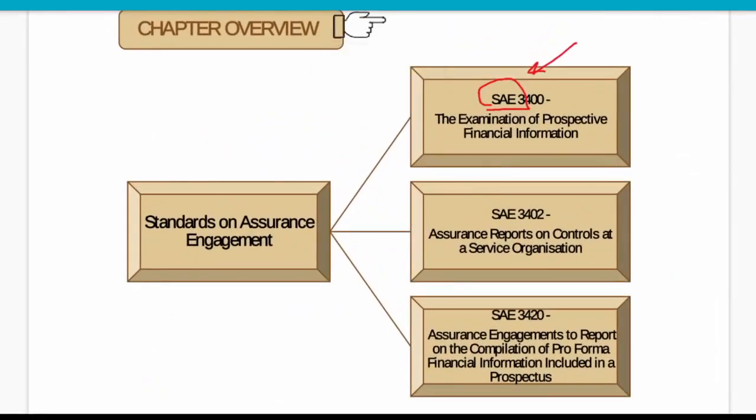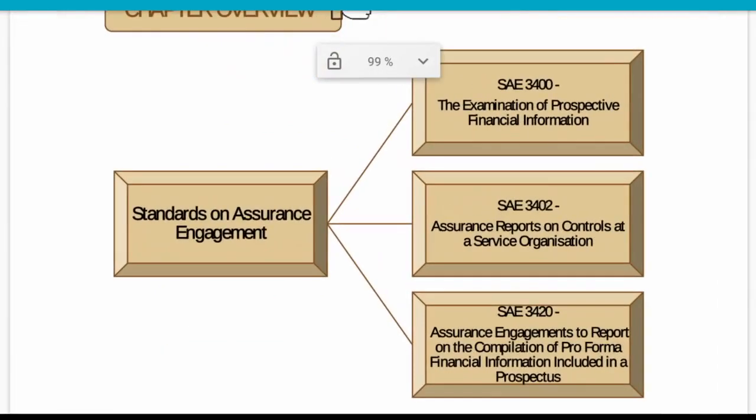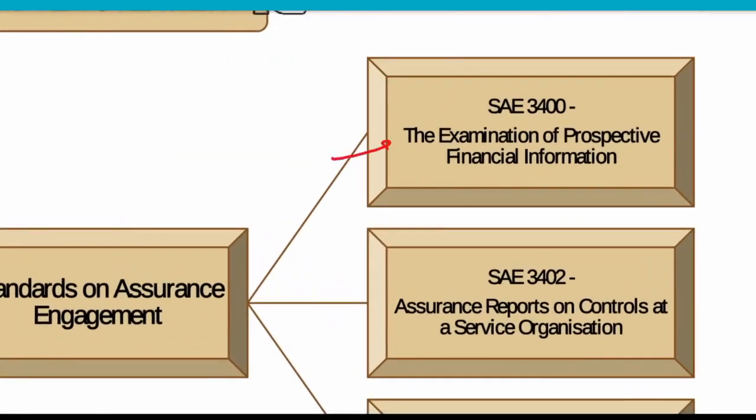Okay, basically, which is not based on historical financial data. So we will learn about 3 SAEs: SAE 3400, SAE 3402, and SAE 3420. Okay, first, it is the examination of prospective financial information.